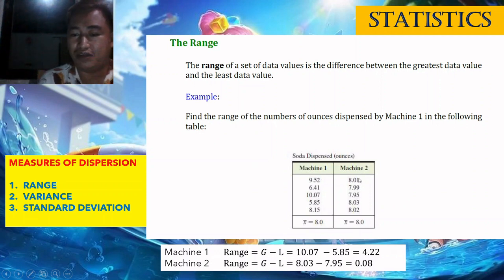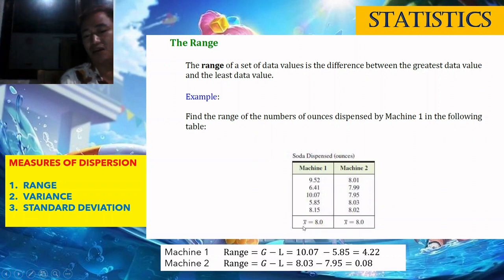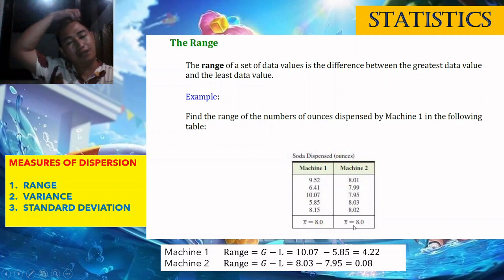Okay, for machine number 2, what is the range? The greatest here is 8.03, minus 7.95, the least. So the answer is 0.08. So we got two ranges, one for each of the two machines, machine 1 and machine 2. Actually, they have the same mean, the x bar written there, which is equal to 8.0.